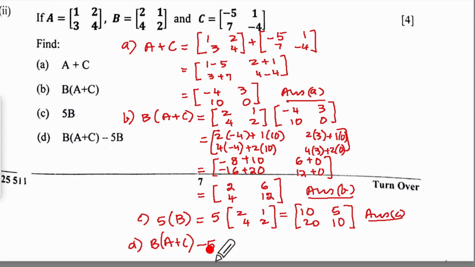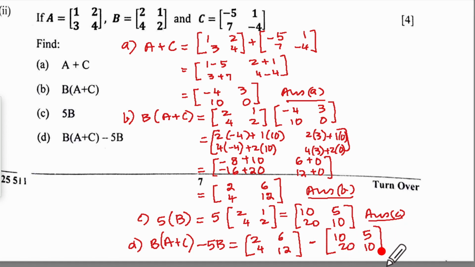minus 5B. Now our B is this, which is 2, 6, 4, 12 and minus 5B, that is 10, 5, 20, 10.